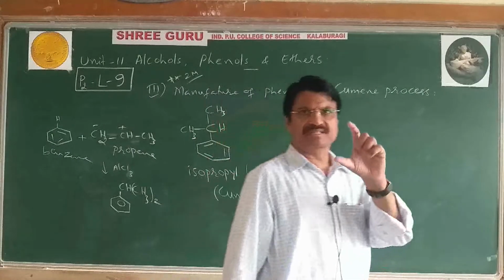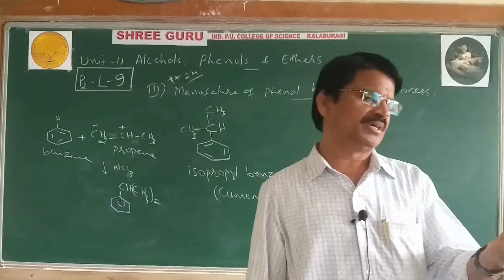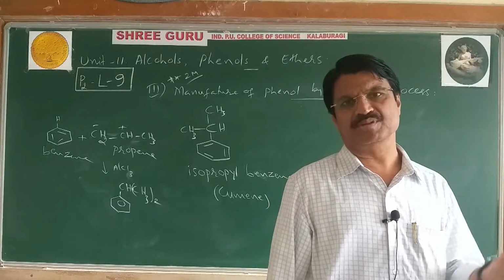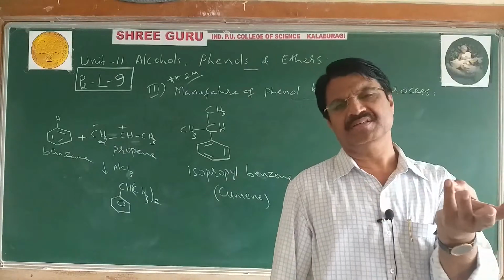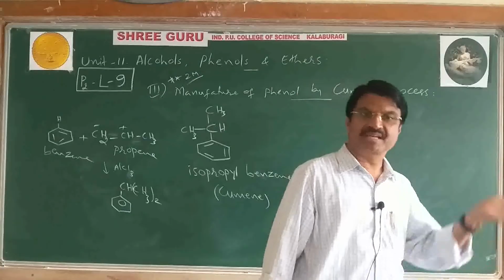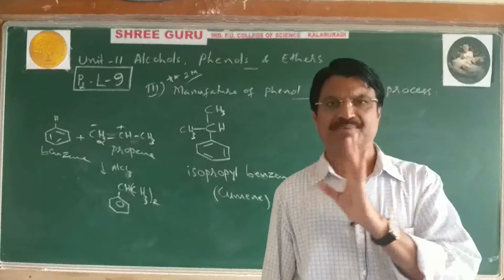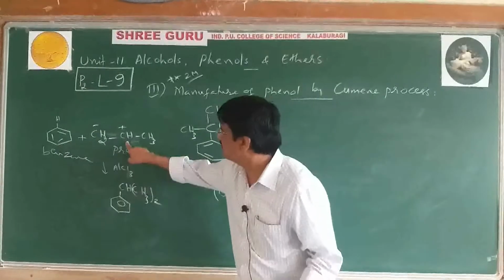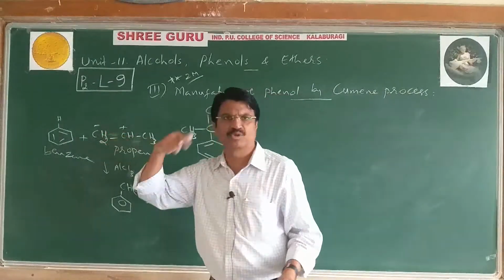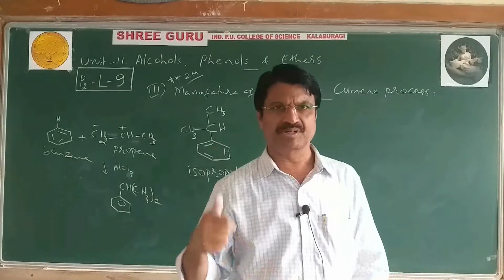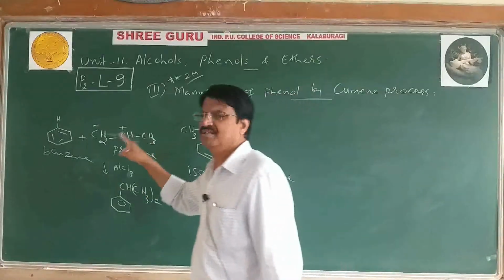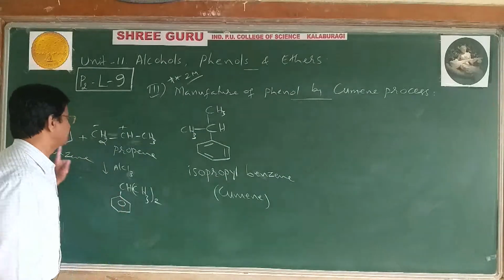The answer is CH plus, because comparing primary carbocation with secondary, tertiary is more stable than secondary and primary. And here CH plus is secondary, CH2 plus is primary. Therefore, the more stable carbocation we consider. Now this is formed in the reaction.